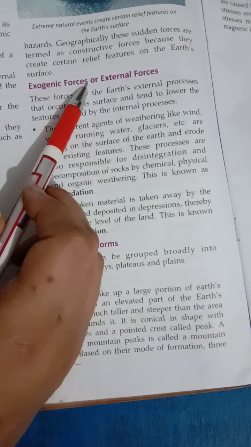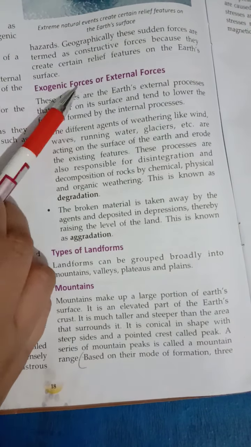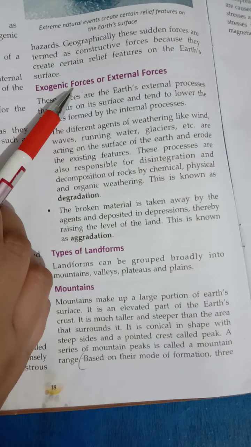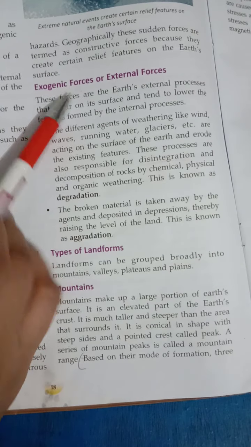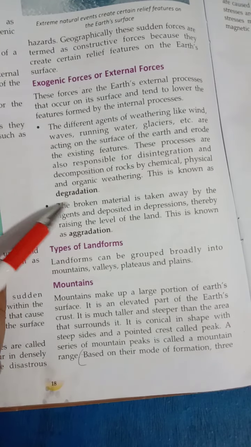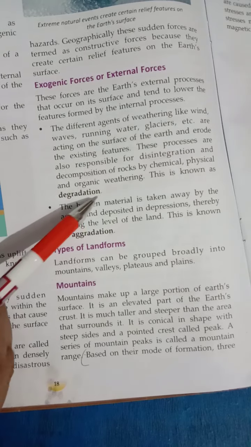Now children, exogenic forces or external forces. As I told you, they operate outside the surface of the earth. They are classified into degradation and aggradation.